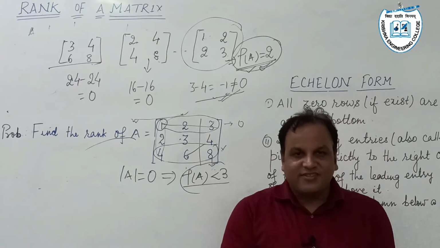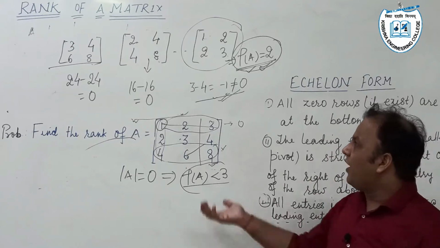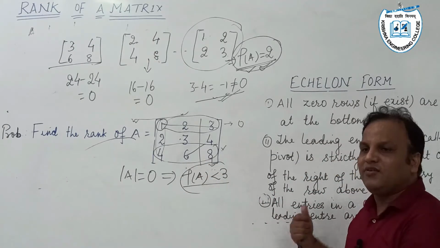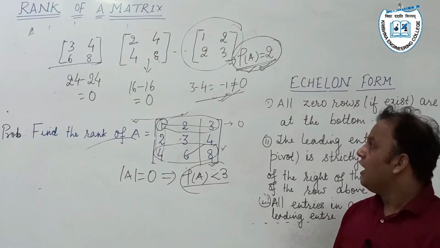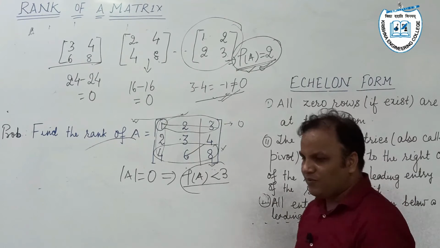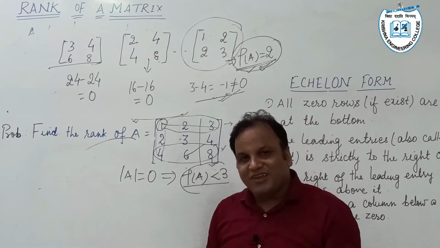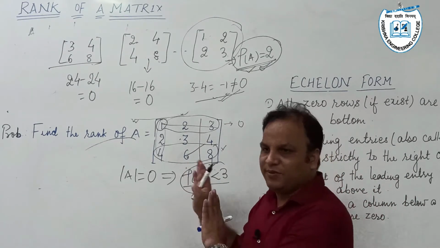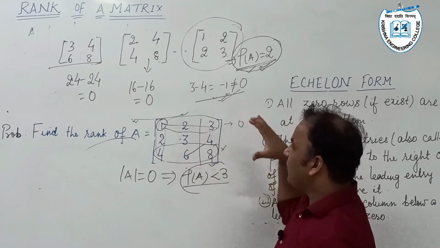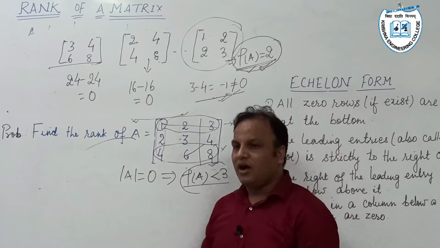So there must be some substitute method by which we can find the rank of a matrix very efficiently. So we are going to find the rank of a matrix not using its definition, because its definition has calculation limitations. You have to do a lot of calculation if the matrix is of higher order.